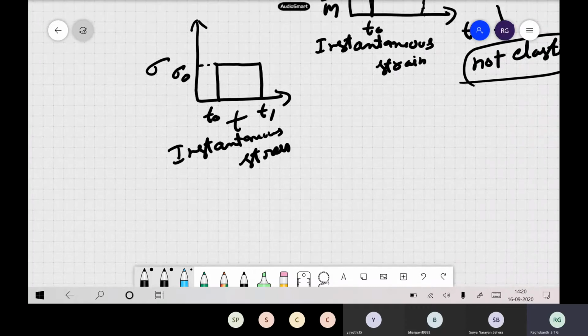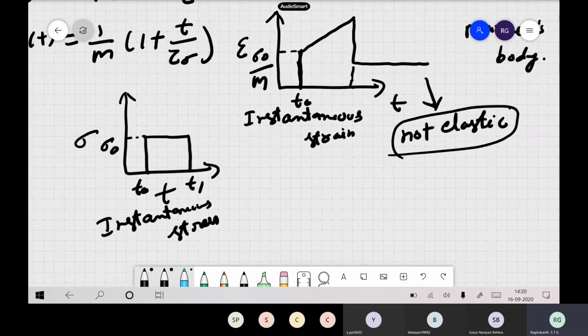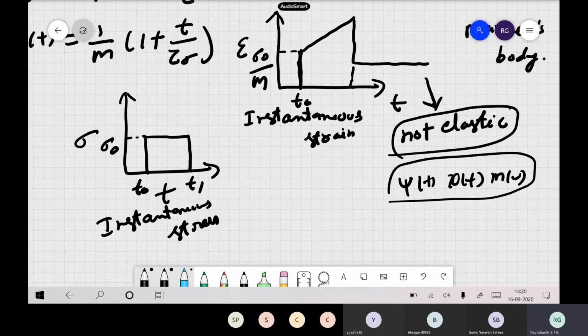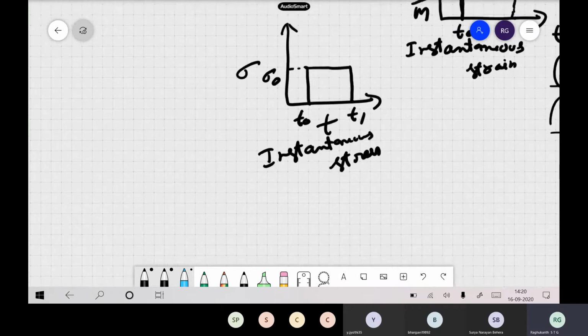Generally, these tests are done for viscoelastic materials. If you want to find out creep, relaxation and others in the laboratory, what people do in the lab is subject the material to these types of stresses. If you want to characterize its viscoelastic properties, it will be subjected to a sudden stress from T0 to T1. They apply the stress, find out the response, and then find out psi and all those things. This is the most important thing with this Maxwell's body.